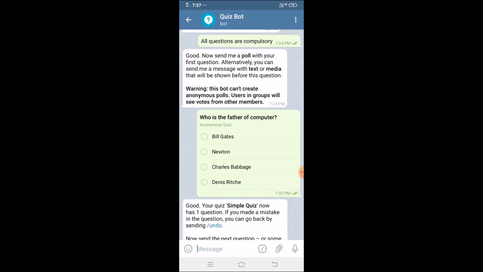Just like suppose I have chosen a correct answer, so it is giving me an exact remark, just like over here. Suppose someone has chosen a wrong answer, of course he is not going to get that, but as I have chosen the correct answer, it is going to give me the indication that you have opted for the correct answer. So please try to use this form of quiz from Telegram.